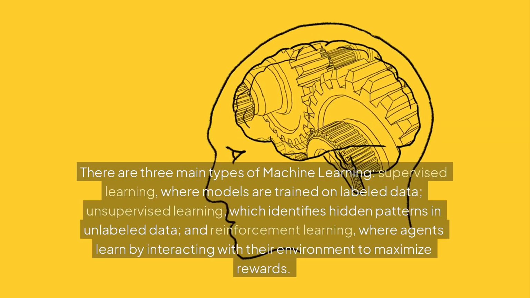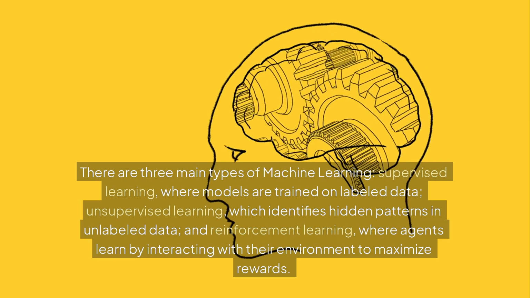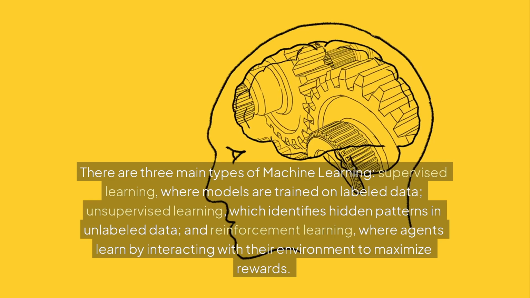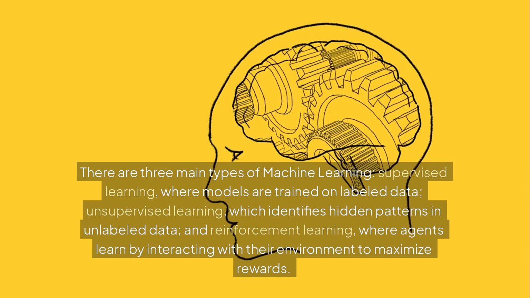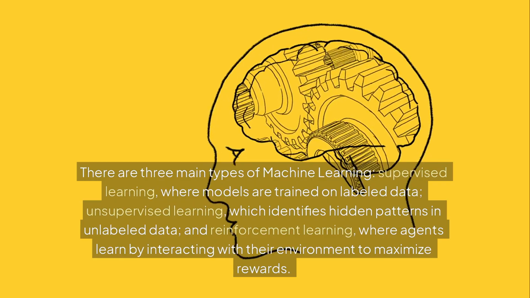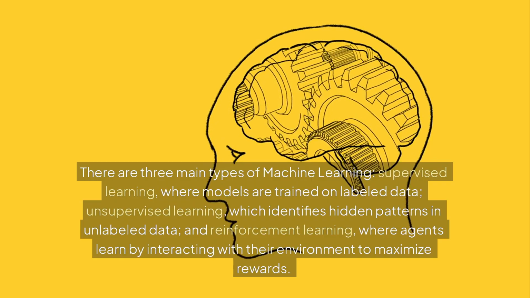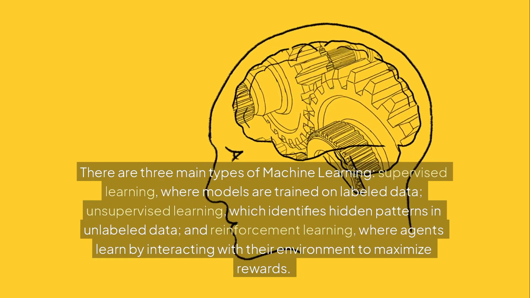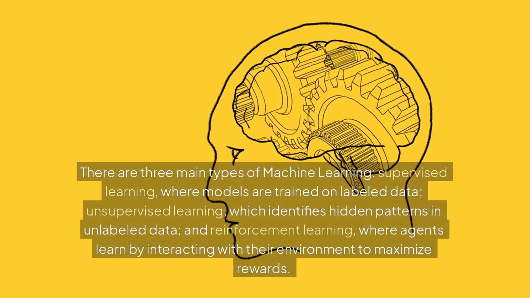There are three main types of machine learning: supervised learning, where models are trained on labeled data; unsupervised learning, which identifies hidden patterns in unlabeled data; and reinforcement learning, where agents learn by interacting with their environment to maximize rewards.